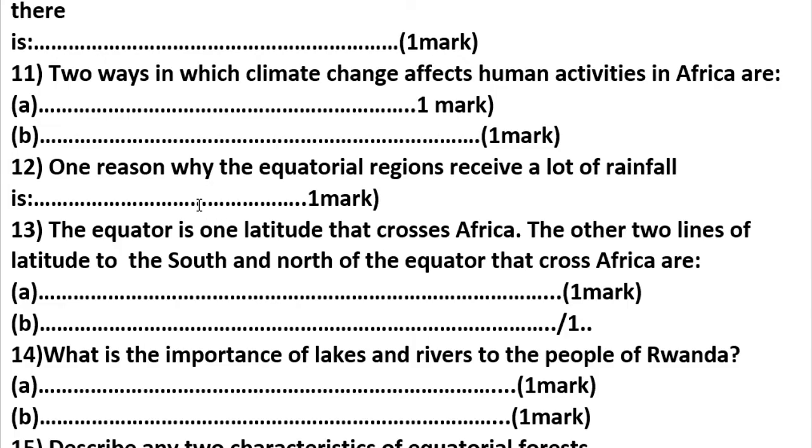Here we have many various reasons for this question number 12, but let me say there are lakes and rivers near the equator. Are you there? That is the reason why it receives a lot of rain: it is an area which has many lakes and rivers.